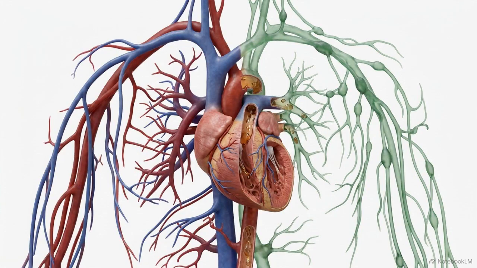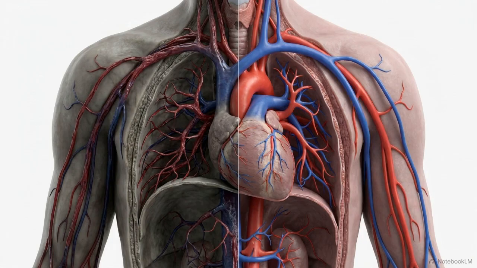The lymphatic network operates in the background, recovering the fluid the cardiovascular system cannot hold. Without this continuous biological failsafe, cardiovascular volume plummets and cellular survival collapses.